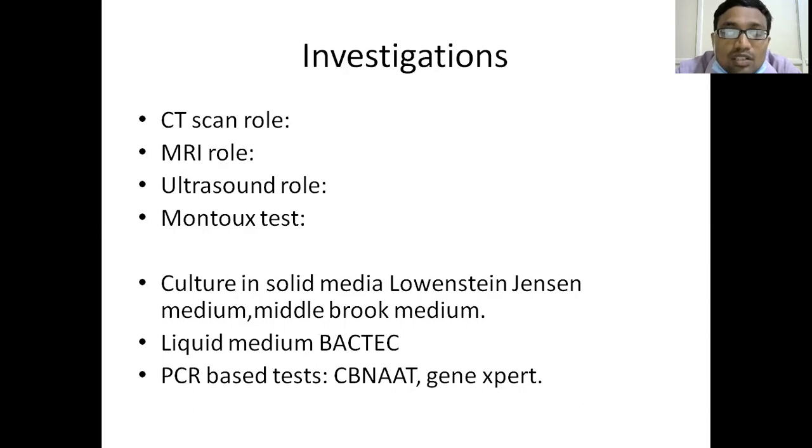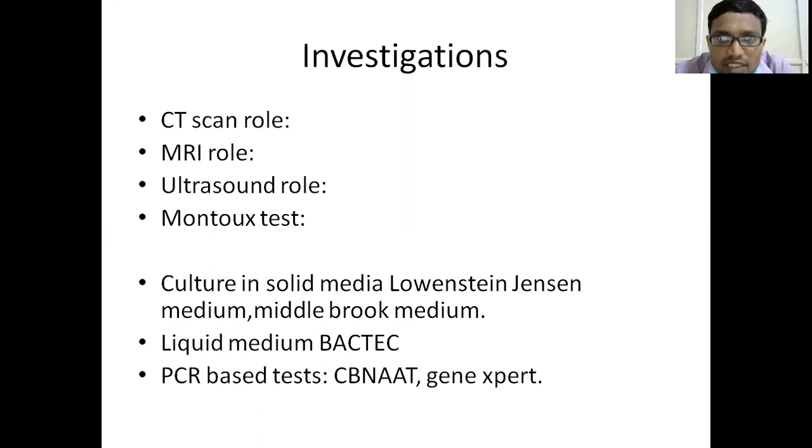So CT is not done routinely; CT scan is not a routine investigation for tuberculosis. But in identifying certain areas, we will go for CT scan. And the CT scan also helps in showing the lysis perfectly. Suppose osteomyelitis of the bone is present, and X-ray is not as good as CT in detecting the lysis. Lysis means radiolucency, infection eating the bone. That eating up of the bone is classically seen better in CT scan.